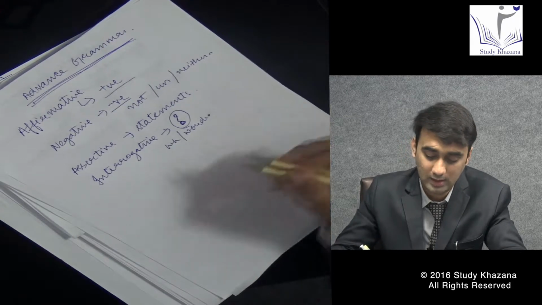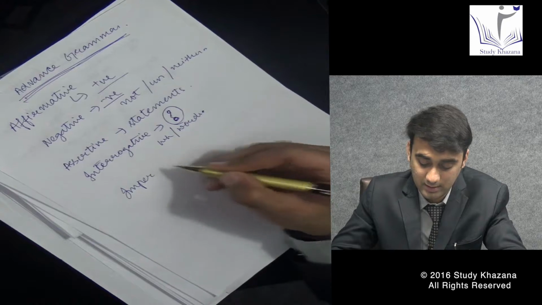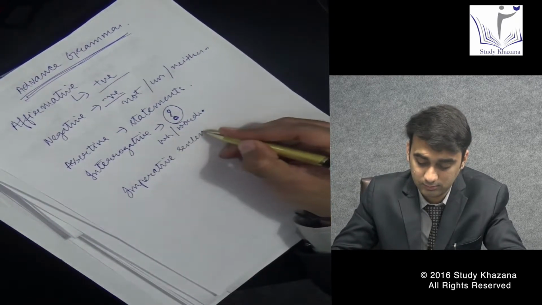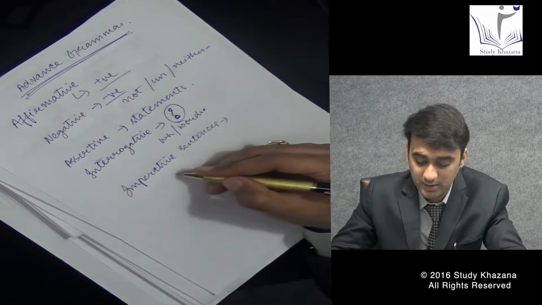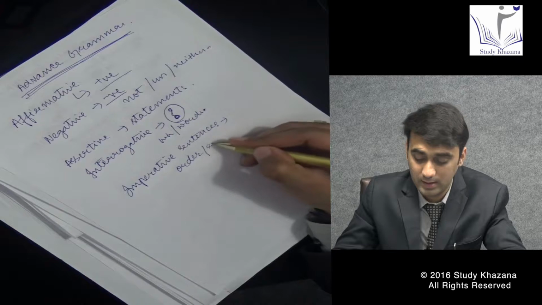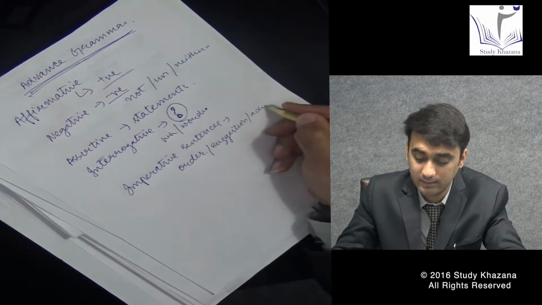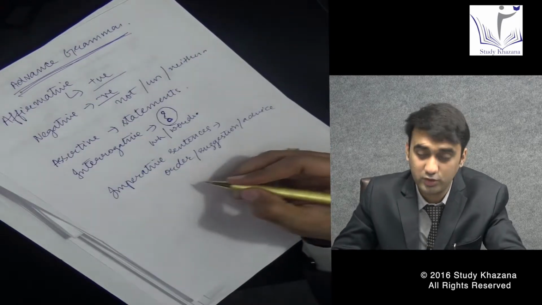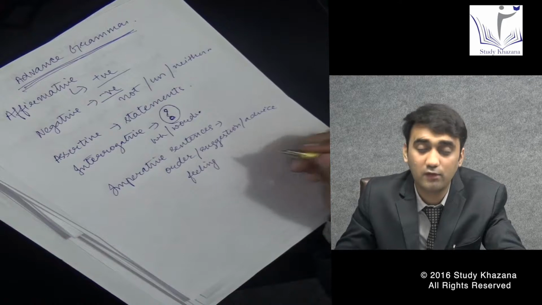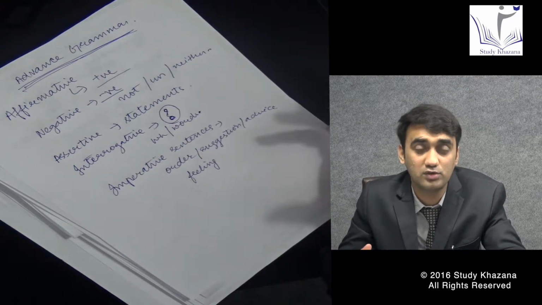Now let's talk about the fifth bifurcation, that is imperative sentences. In an imperative sentence, you would always show order, suggestion, and advice, or you try to show some feeling in case of an order or advice that you want to share.